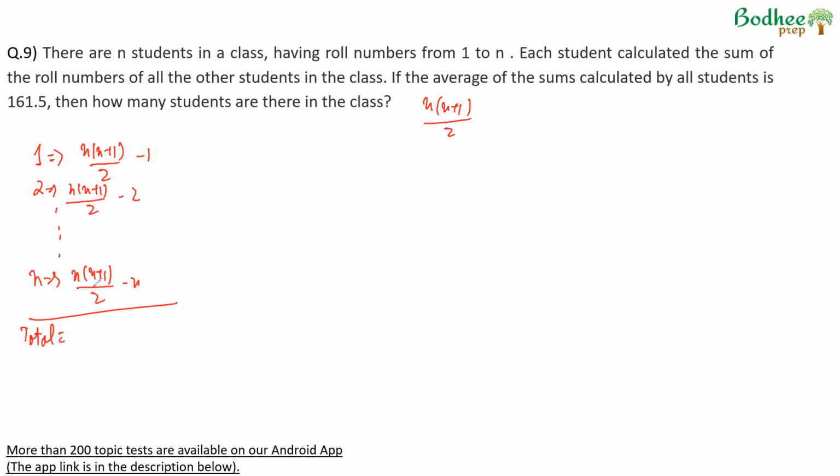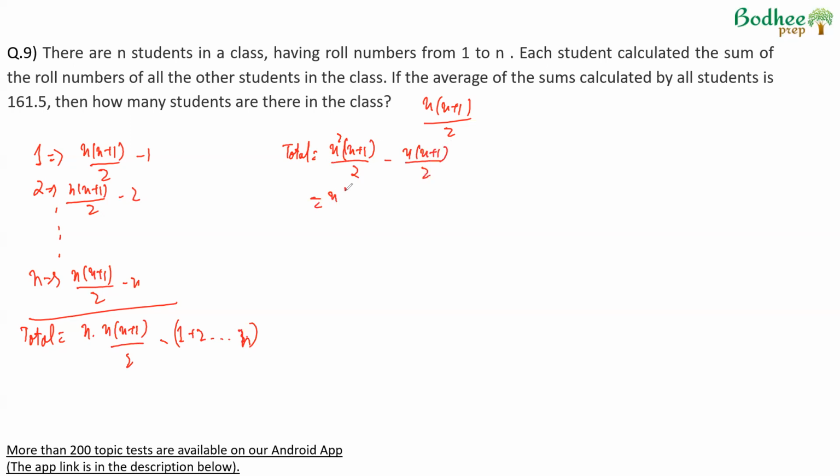this sum will be used n times, minus 1 to n. So we will get n times, we will have the sum n into n plus 1 by 2, minus we will have numbers from 1 to n. This number added n times. In the negative, we have 1, 2, 3, 4, 5, 6 up to n that is added. So the total sum becomes n square into n plus 1 by 2 minus n into n plus 1 by 2.